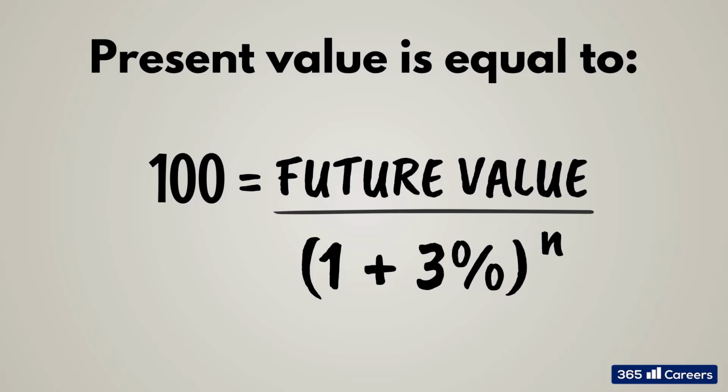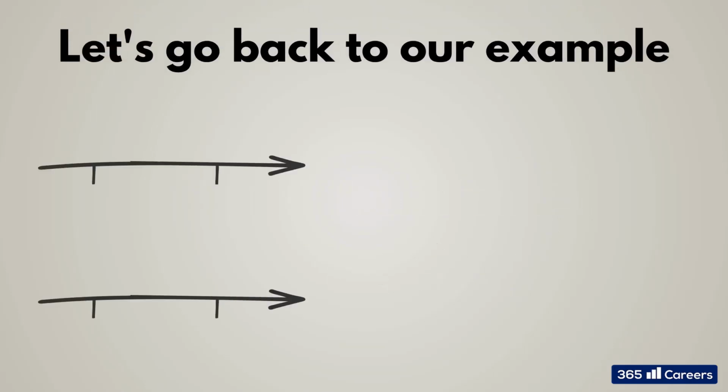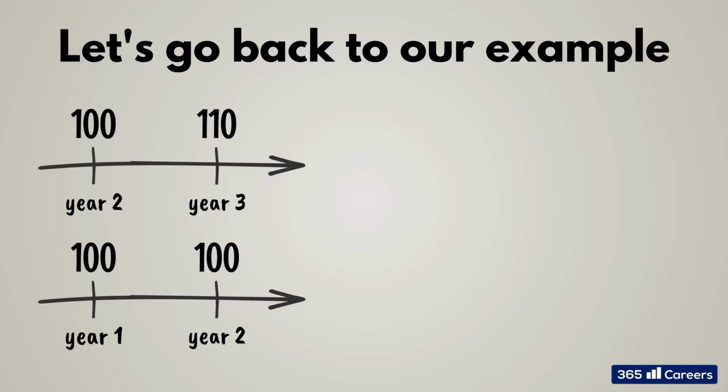Now that we learned this, we can go to our first example and calculate which one of the two cash flows has a higher present value. Here are the two sets of cash flows. The first one involves a payment in year 2 that is equal to 100, and another payment in year 3 that is equal to 110. To calculate present value, assuming an interest rate of 10%, we must use the formula we have here. We will have 100 divided by 1 plus 10% to the second degree.